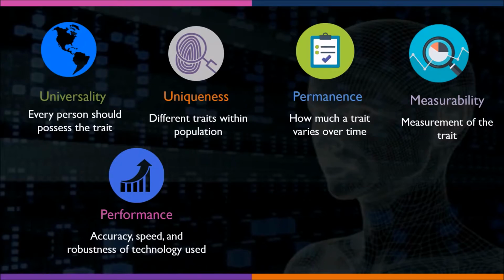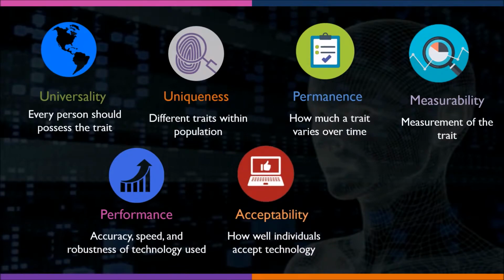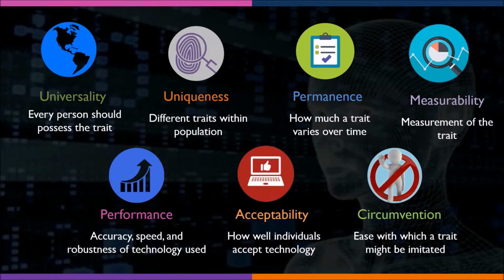Performance relates to the accuracy, speed, and robustness of the technology used. Acceptability relates to how well individuals in the relevant population accept the technology, such that they are willing to have their biometric trait captured and assessed. And finally, circumvention relates to the ease with which a trait might be imitated using an artifact or substitute.